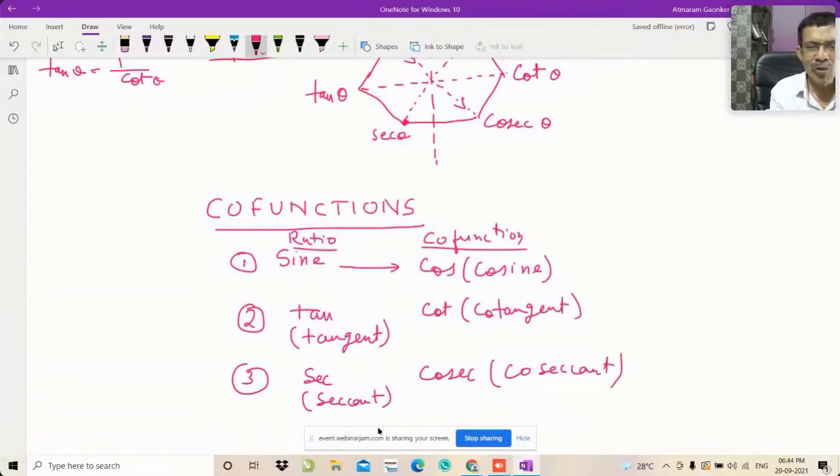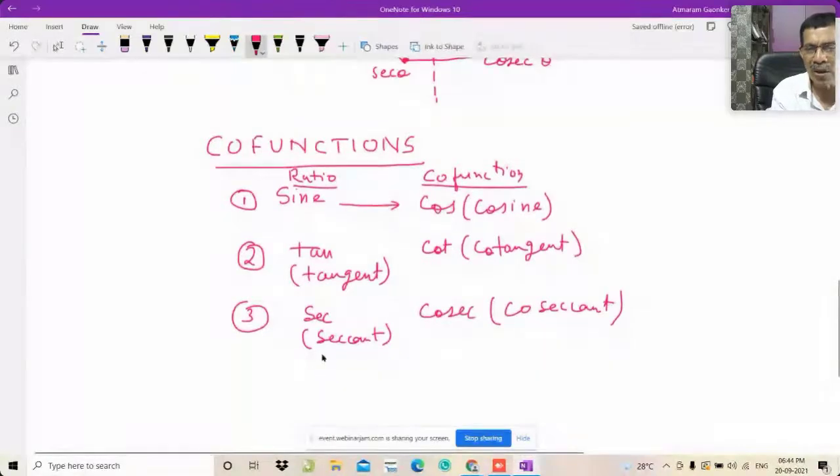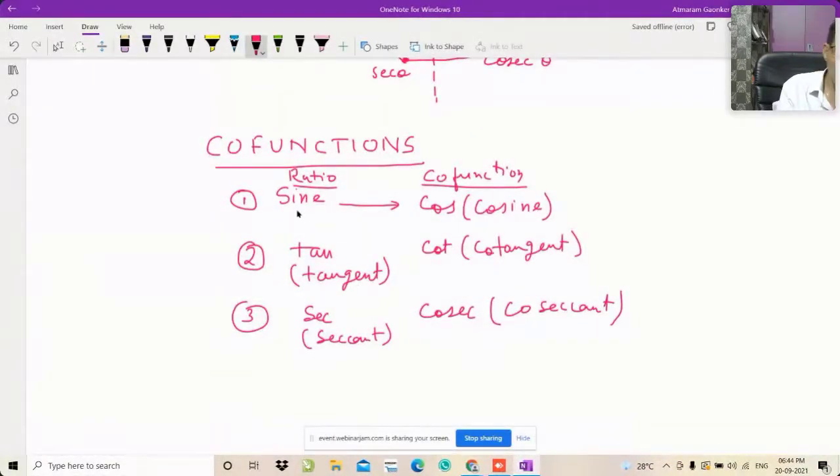And now you have to remember, for solving the problems, you should know what is the co-function of what. Sine is the co-function of cos, tan is the co-function of cot, and sec is the co-function of cosec.